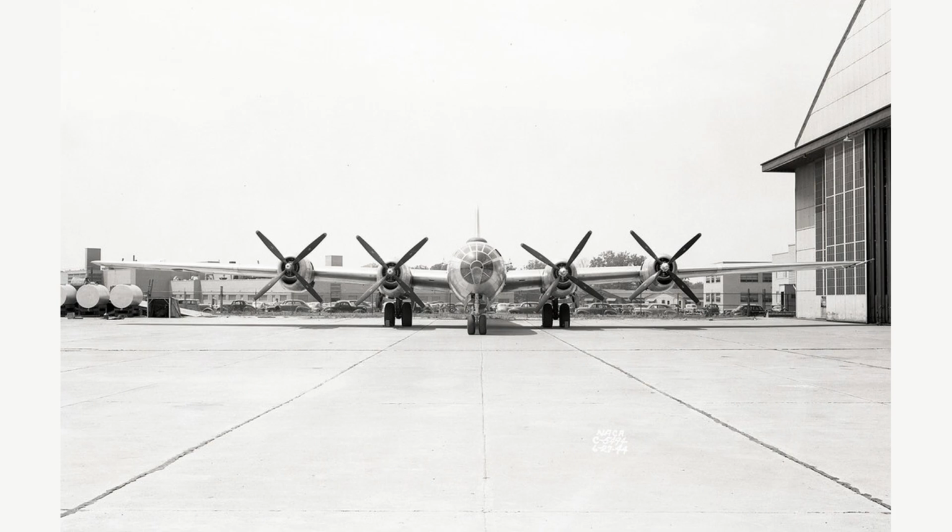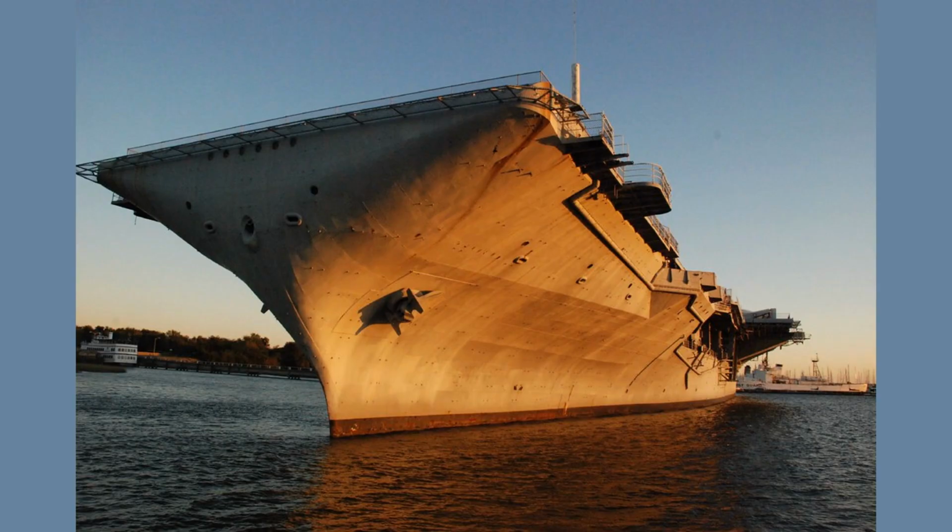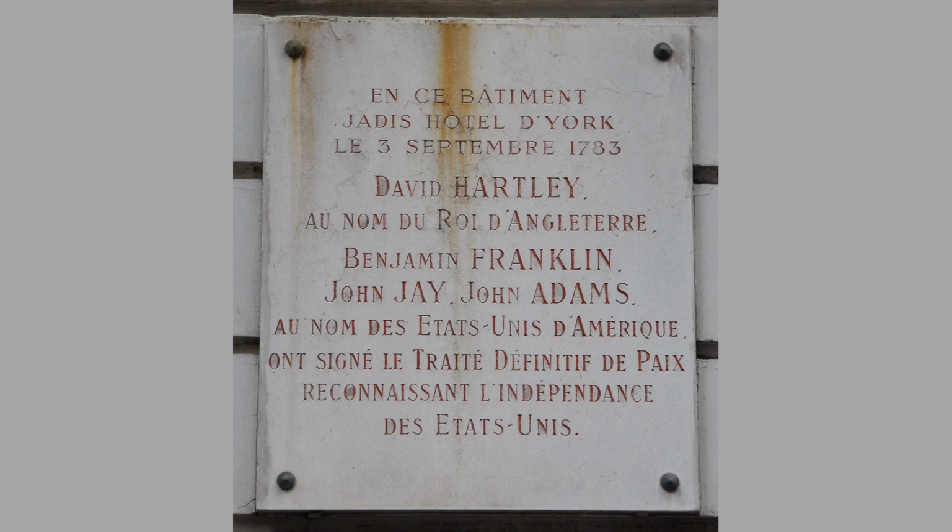The American Revolution was a significant event in world history, and it had far-reaching consequences. It inspired other countries to fight for their independence and contributed to the development of democracy around the world. The American Revolution also paved the way for the abolition of slavery and the establishment of civil rights in the United States.